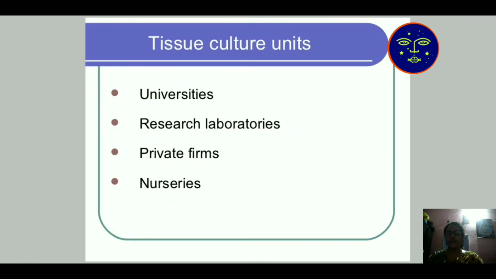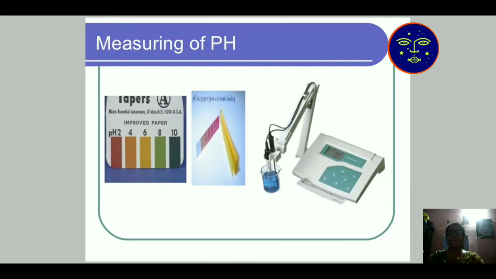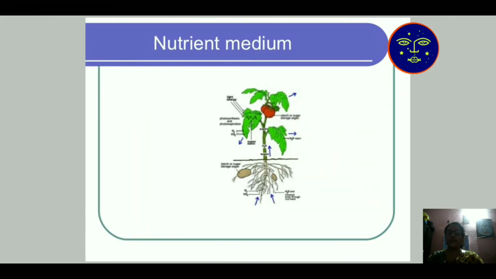Then tissue culture unit. We can keep our tissue culture unit in a university, in a research laboratory, in private firms and nurseries. Then the pH of all the chemicals is measured with the help of this pH meter. Then nutrient medium. When we give the nutrient medium, in vitro, meaning inside the laboratory, the plant is growing in this manner.